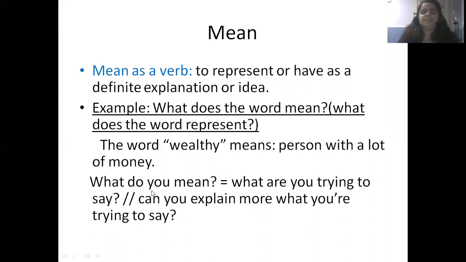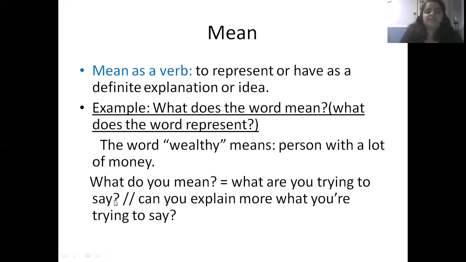What do you mean? That's very common, okay? For sometimes we are explaining something, and the person that we're talking to does not understand what we're trying to say. Not because they don't understand the language, but probably the way that we are speaking is not clear. Okay, so probably we didn't put our ideas in order, and the person does not understand.